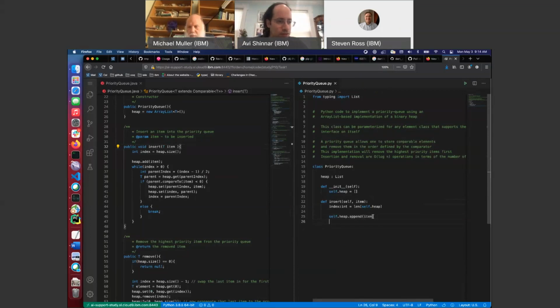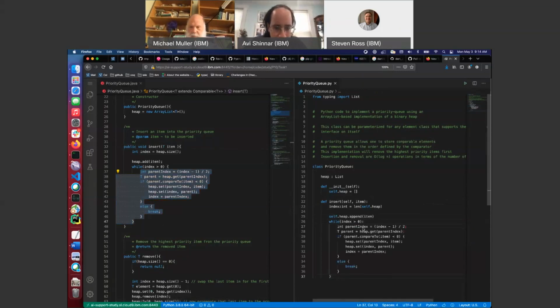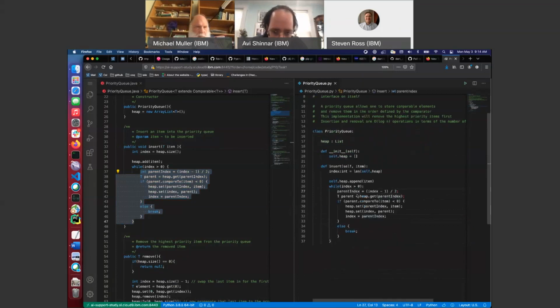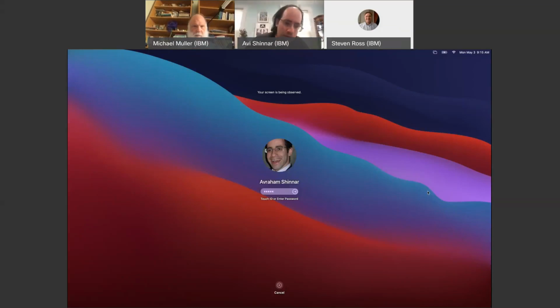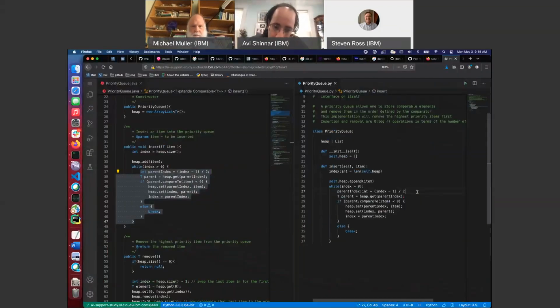Okay, well, index greater than 0. I think we have loops too, so may as well copy it pretty much like that. Parent index equals index minus 1 over 2. It looks like, let's just start copying and go from there. Parent index is index minus 1 over 2. That code pretty much looks the same. I'm trying to mumble out loud. I hope that's helpful. Great, you're doing really good. Thank you.